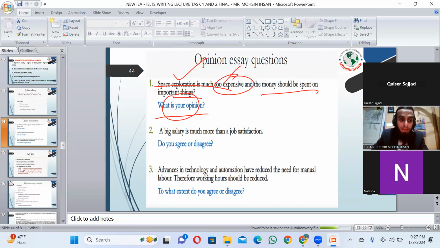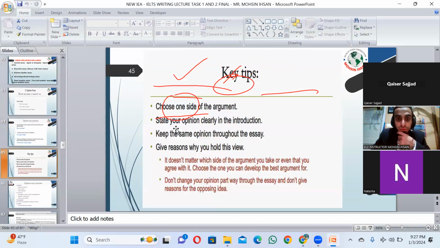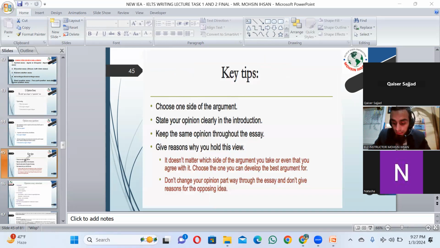Okay, look at the next some key points for an agree disagree essay. Choose one side of the argument. These are the points you should be careful about in an agree disagree essay. Next, state your opinion clearly in the introduction. Like, what do you think so far? Keep the same opinion throughout the essay.